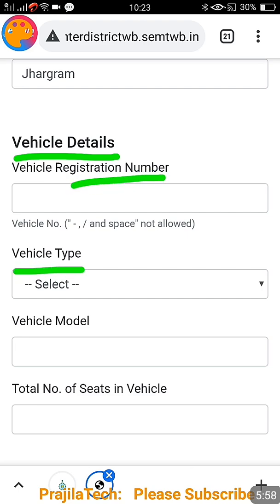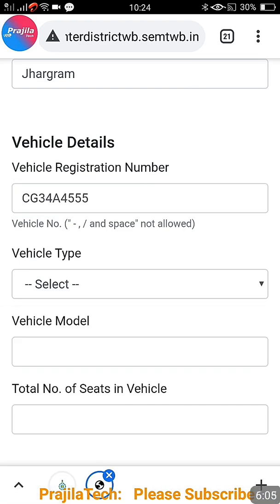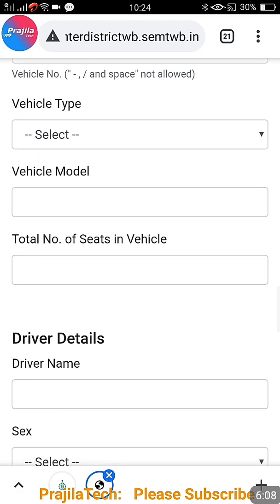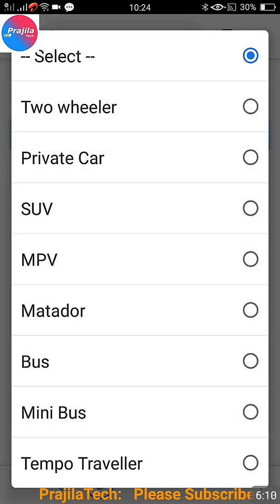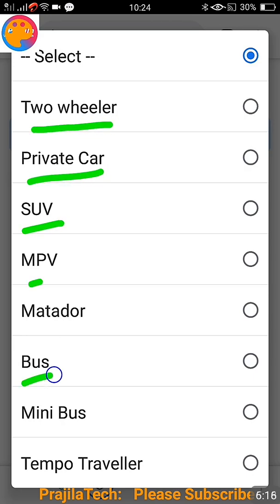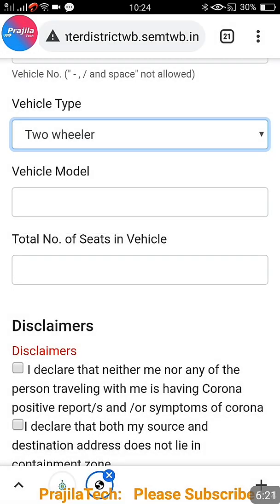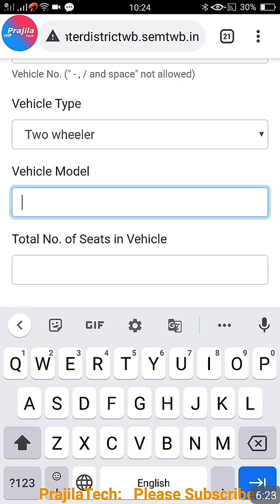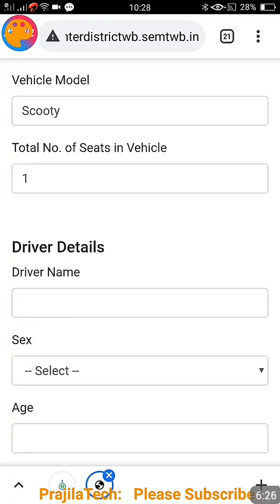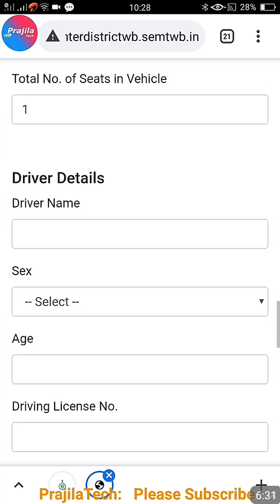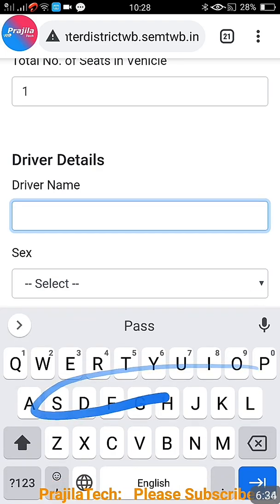Now the vehicle number and details. You have to say vehicle registration number, what type, what model. I will show you what are the options we have. First you have to enter your vehicle registration number wherever it is, whatever vehicle it is. Now you can select, see a lot of options are there: two-wheeler, private car, SUV, MUV, a bus, minibus, and even tempo traveler. You have a lot of options. Okay, so you can select accordingly. In my case it is two-wheeler. After that, vehicle model, that means suppose if it is scooty, you can give the scooty and model, or whatever two-wheeler you are having you can give it. And total number of seats in the vehicle, in my case it is 1. If it is car, you can give 5.